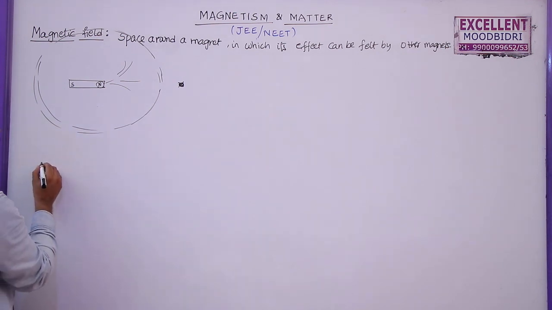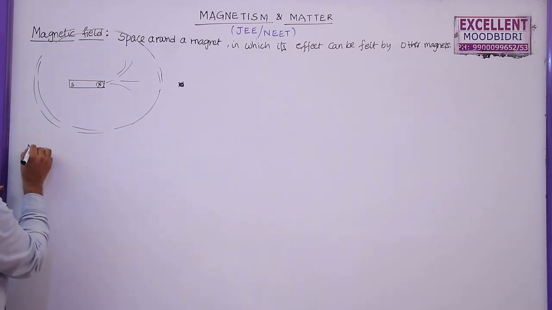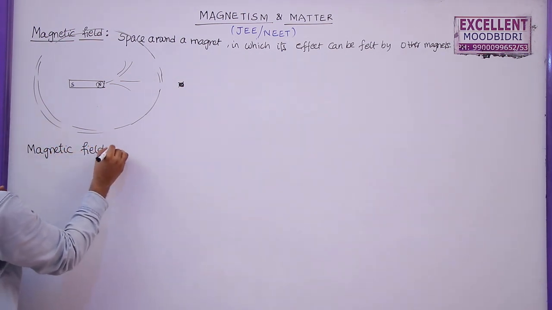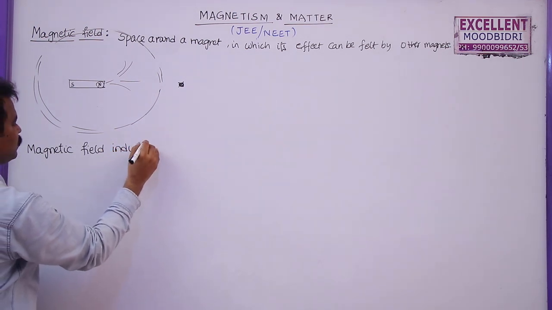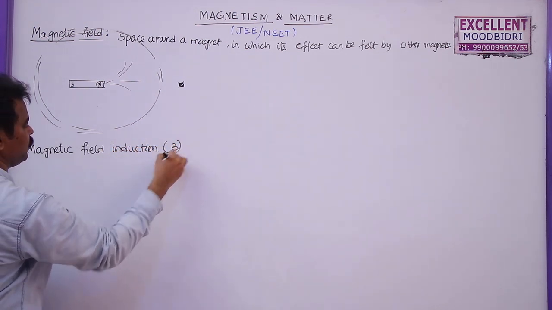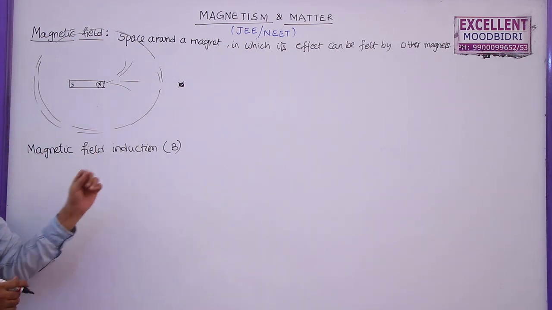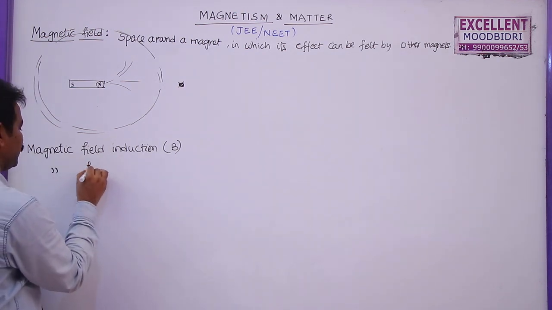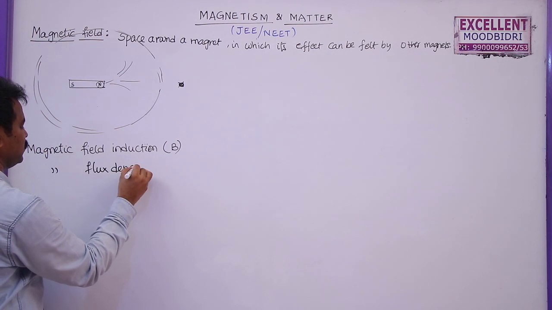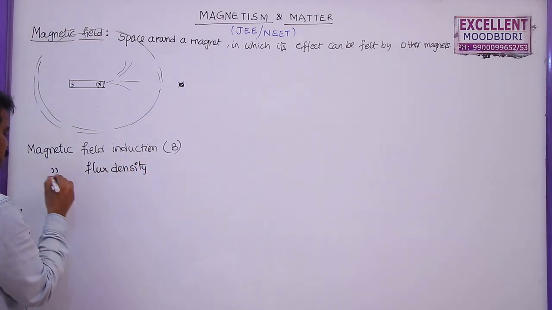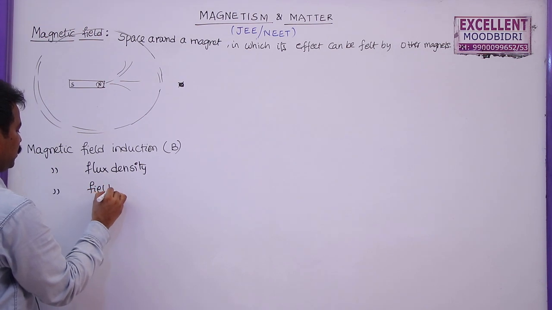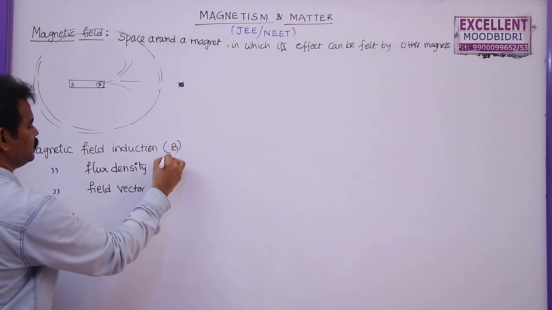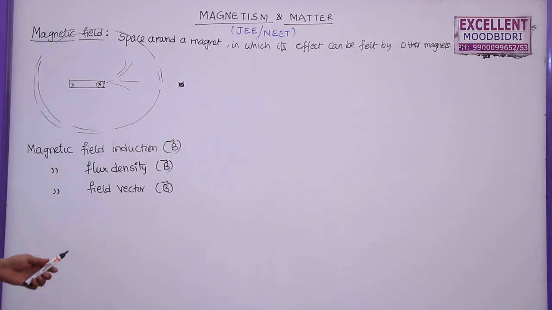Now, what is meant by magnetic field induction? Generally we denote it with B. This we discussed in the previous lesson also, moving charges. Magnetic field induction is also known as magnetic flux density. In some books it is given as magnetic field vector. So all are equal to this same magnetic field B, which is a vector quantity, just like electric field strength.